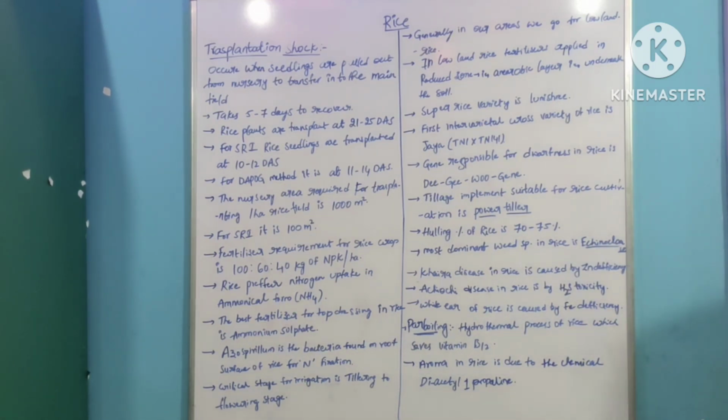Rice is grown for parboiling. Parboiling is a hydrothermal process of rice, which saves vitamin B1. Aroma in rice is due to the chemical 2-acetyl-1-pyrroline.